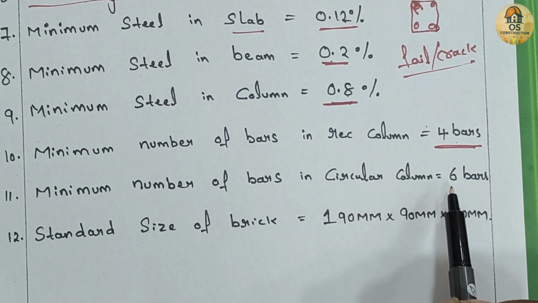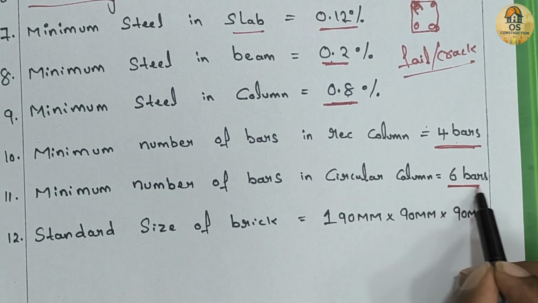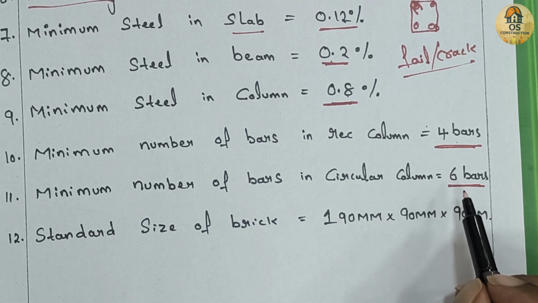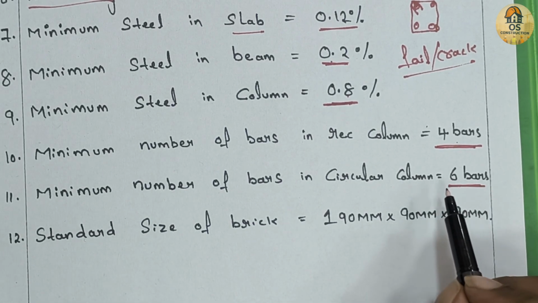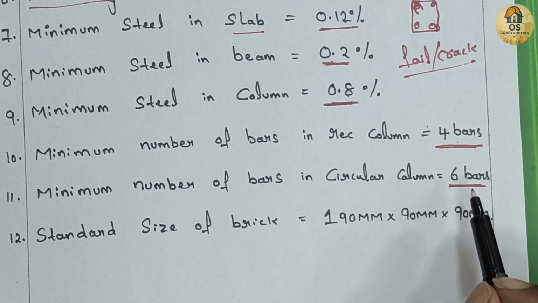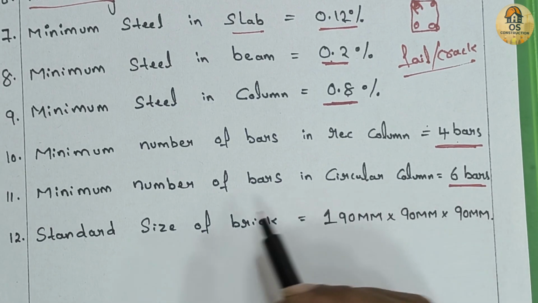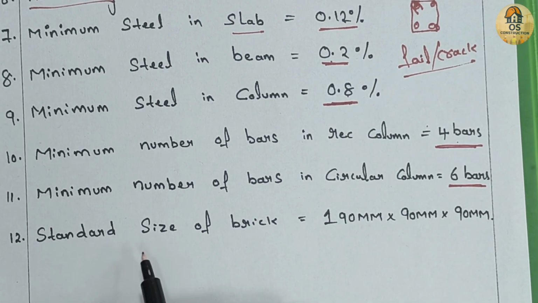11th is minimum number of bars in circular column. It should be 6 bars. In circular column, minimum 6 vertical bars must be used. These are placed equally around the circle to balance the load.